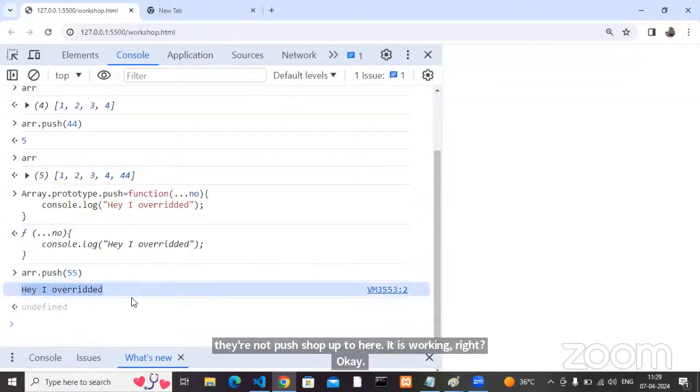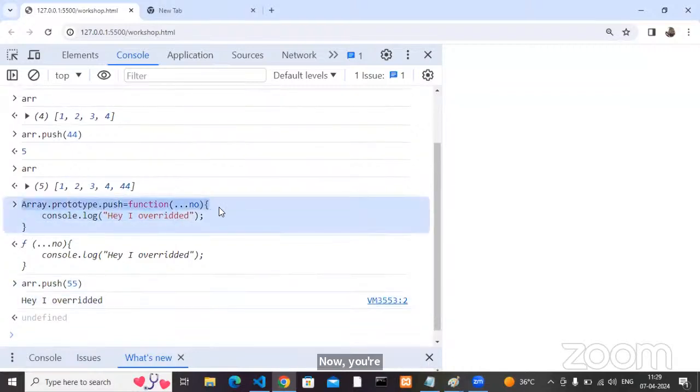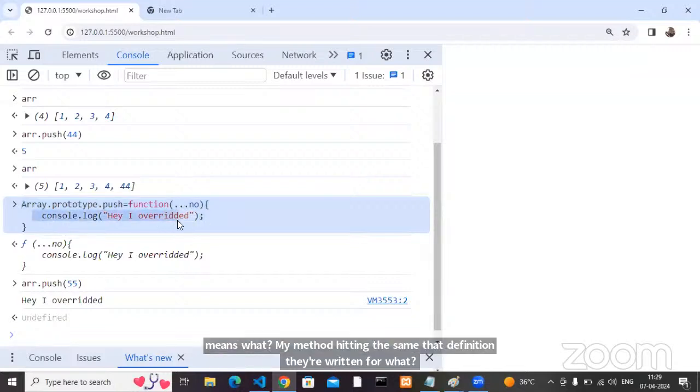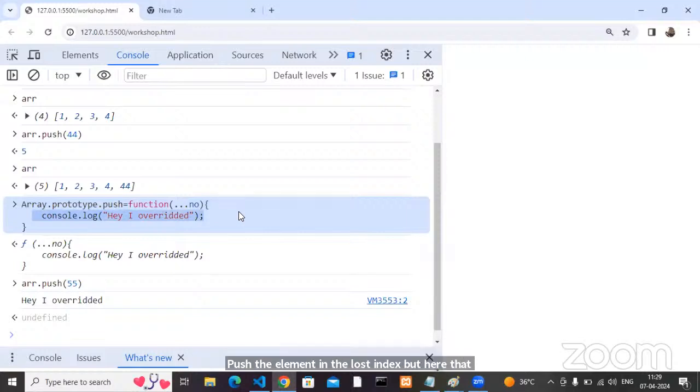Now array dot push of 55. Here I overrode it. That means my method heading is the same, but the definition they wrote was to push the element at the last index. But here the definition is one console message you wrote, or not. That means you overrode the existing functionality of my push method inside the array class or not. Yes or no?